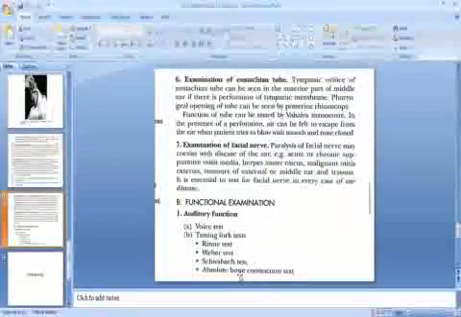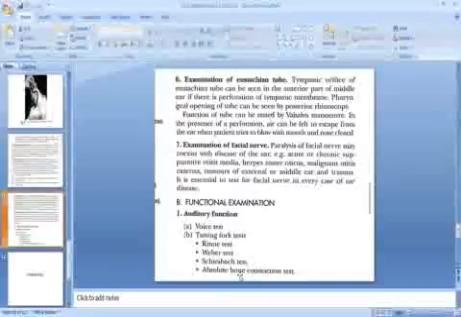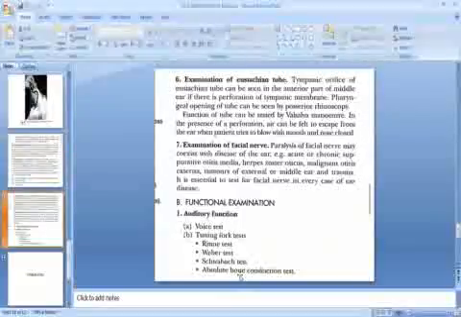Next, we have to do the examination of the eustachian tube. The tympanic orifice of the eustachian tube can be seen in the anterior part of the middle ear if there is perforation of the tympanic membrane. The pharyngeal opening of the tube can be seen by posterior rhinoscopy. The function of the tube can be tested by Valsalva maneuver. In the presence of a perforation, air can be felt to escape from the ear when the patient tries to blow with mouth and nose closed.